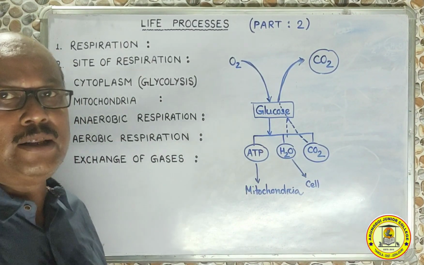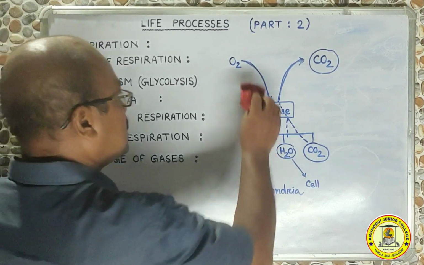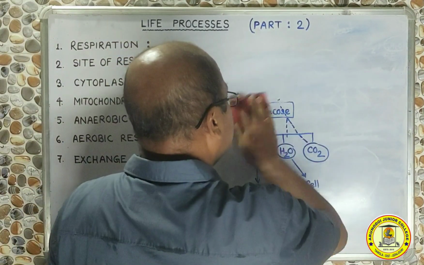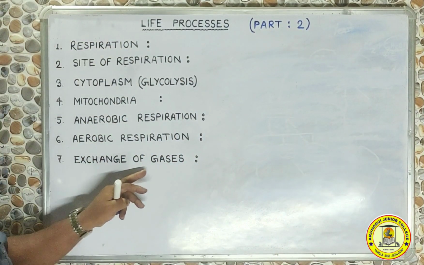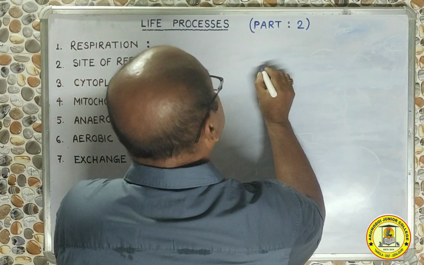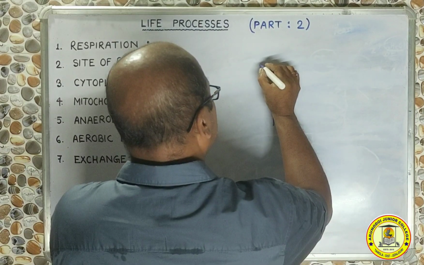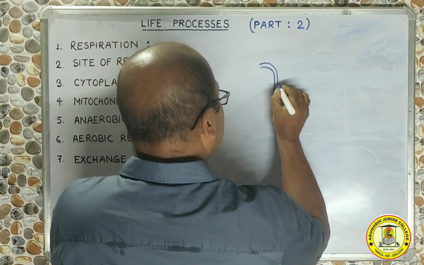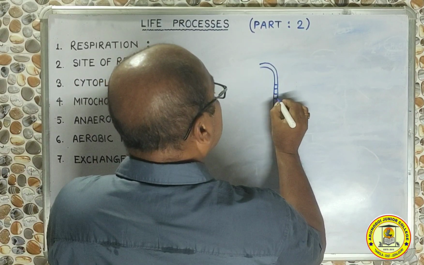Where exactly does this exchange of gases take place? We are going to discuss this part at the end of this class today. So, exchange of gases. To understand this, we have to see this, the trachea, which is the windpipe.